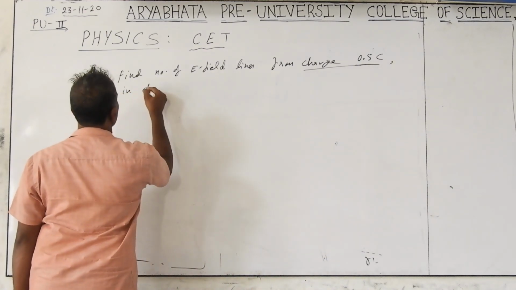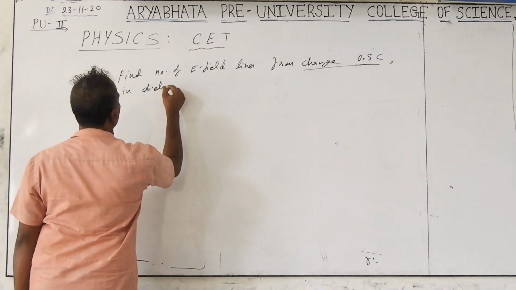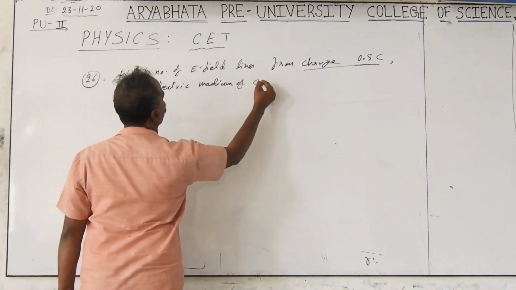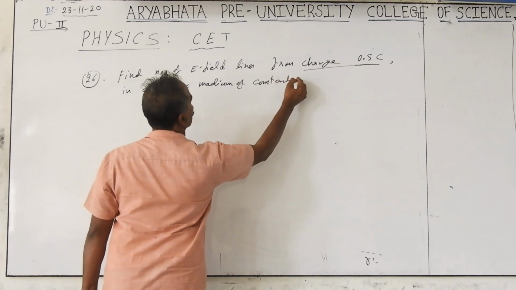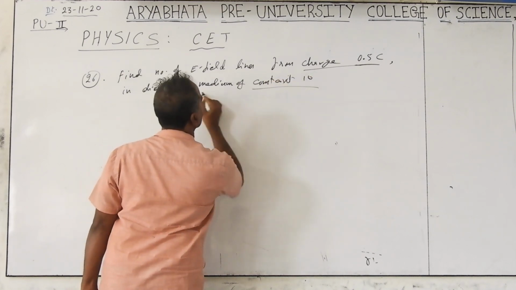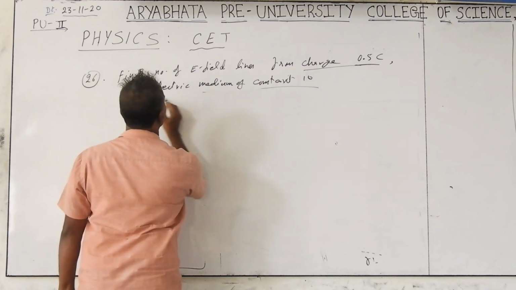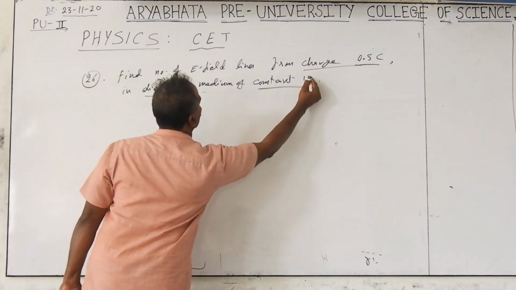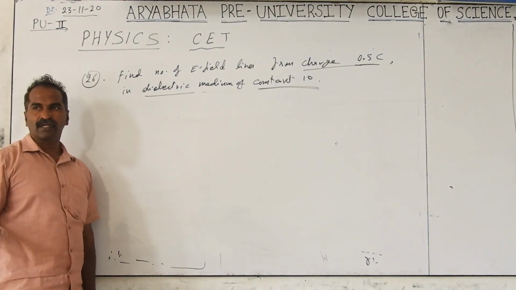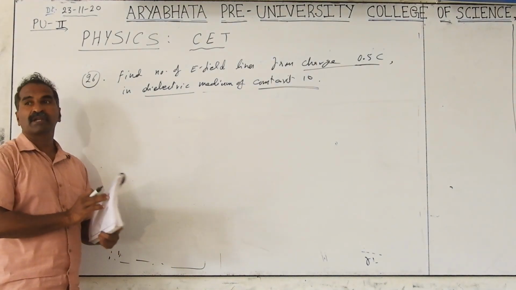In a dielectric medium of constant 10. Electric lines are equal to electric flux. Electric flux indicates the number of electric lines.